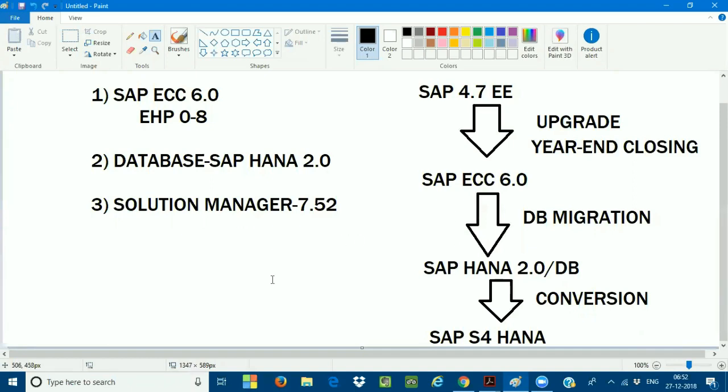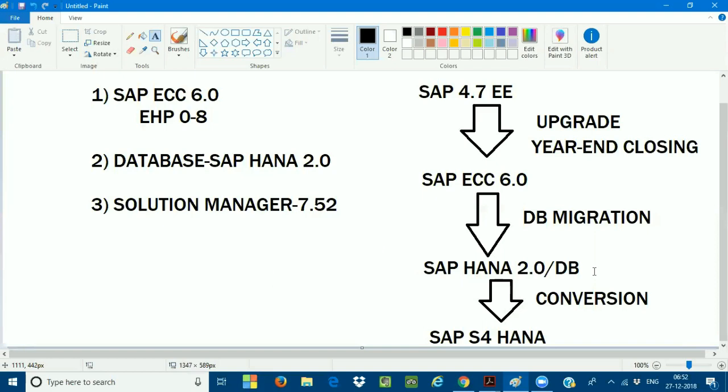This means your existing Oracle database is getting migrated to your SAP HANA database. So when should I do this? Is it compulsory that for this also I need to wait till the year-end closing activity? No. This DB migration you can do after any month-end closing activities.